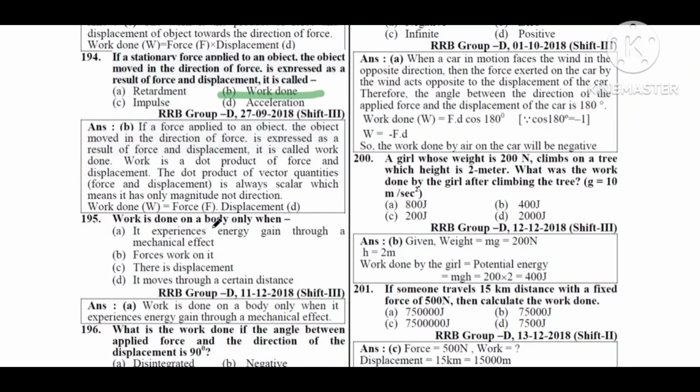Next question. Work is done on a body only when: option A, it experiences energy gain through a mechanical effect. Option B, forces work on it. Option C, there is no displacement. Option D, it moves through a certain distance. So option A, it experiences energy gain through a mechanical effect.